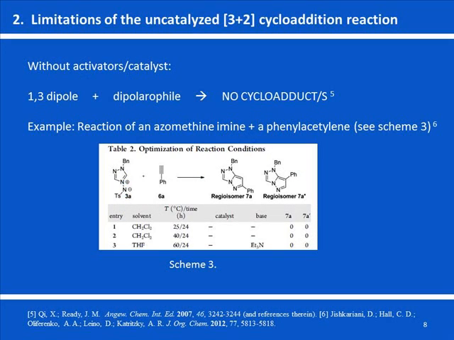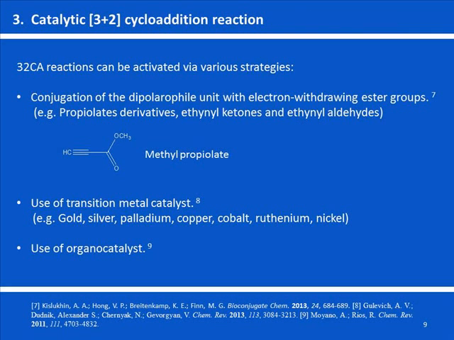Moreover, in some cases, when a dipole is mixed with a dipolarophile without any activator, no cycloadduct is formed. An example is illustrated in scheme 3. To overcome those limitations, various strategies can be adopted to activate the 3+2 cycloaddition reactions. Firstly, the use of a self-activating dipolarophile, such as the propiolates. Secondly, the use of transition metal catalyst, and thirdly, the use of organocatalyst.